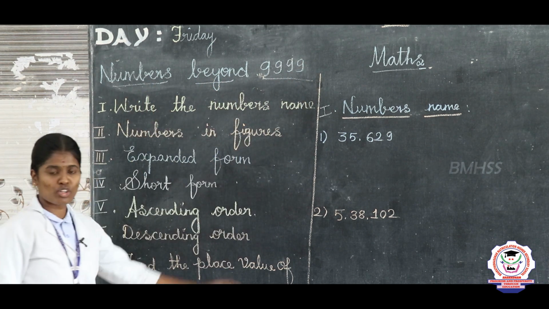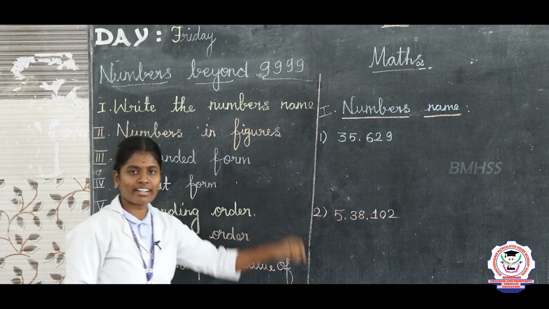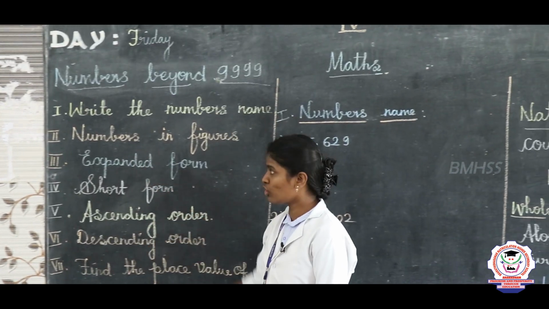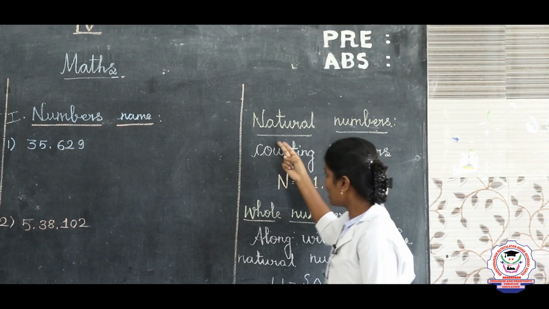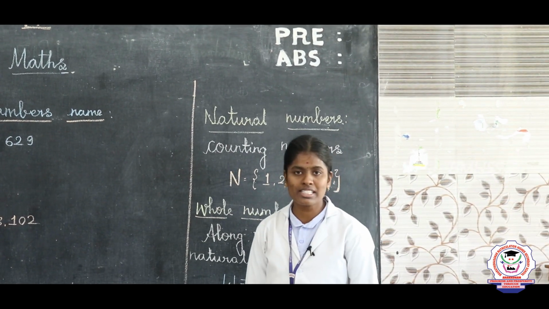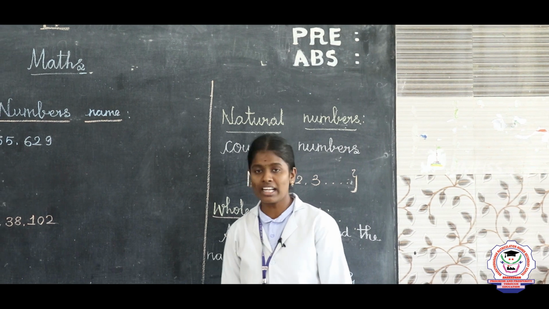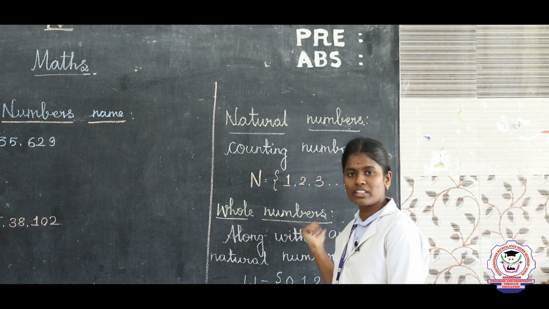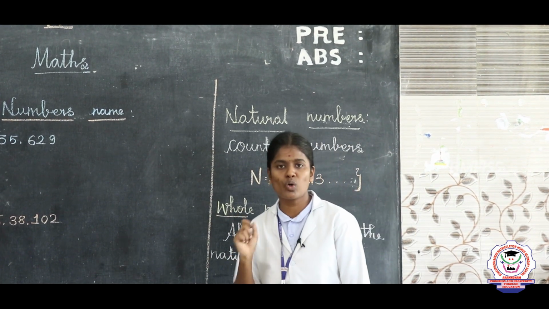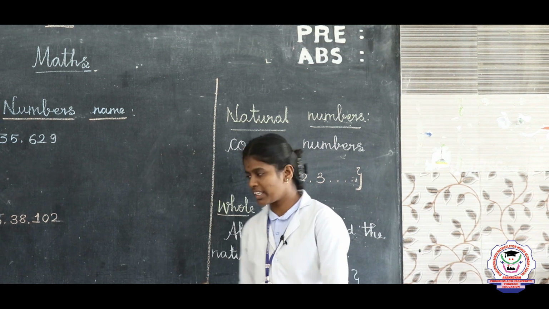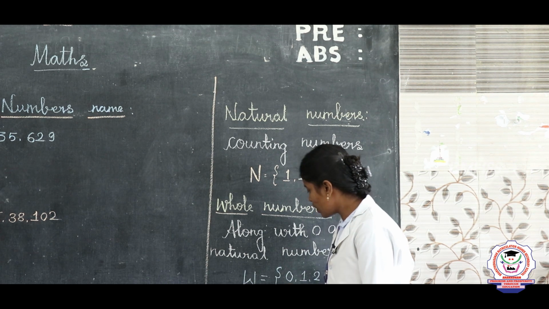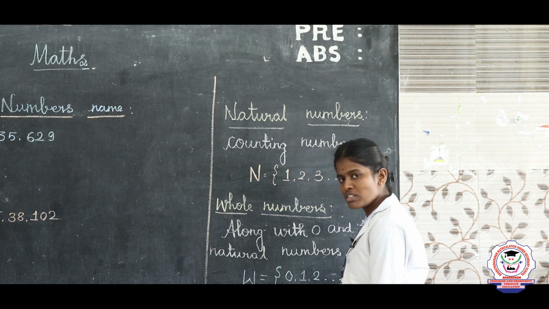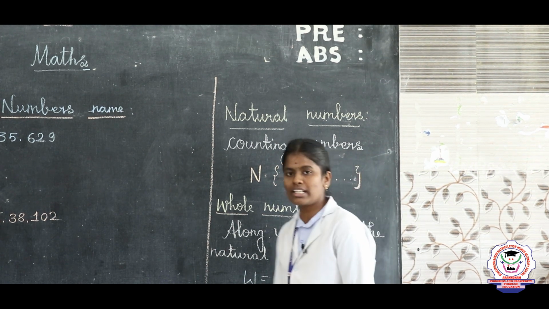So what is our today's topic? Numbers beyond 9,999. Before entering into our topic, I will explain what a natural number and a whole number are. Counting numbers are called natural numbers, denoted by capital N, and they start with 1, 2, 3 and go on. Next is whole numbers. The natural numbers along with 0 are called whole numbers, starting with 0, 1, 2, 3 and going on, denoted by capital W.